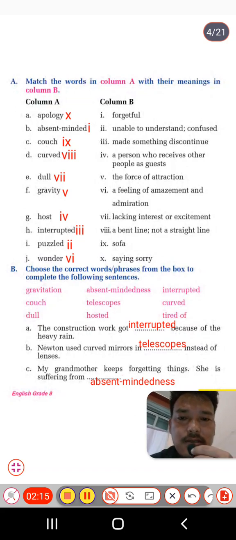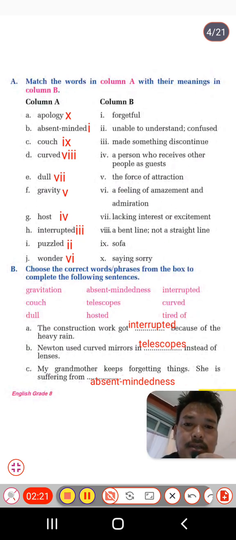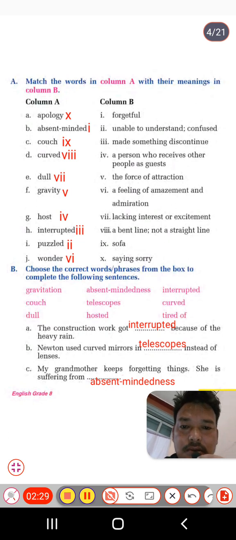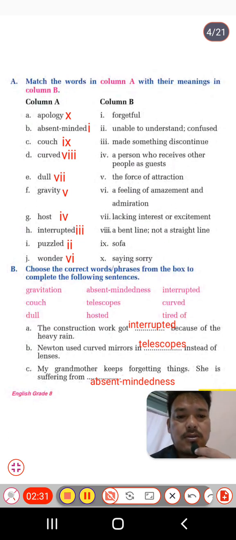So in the second exercise, students, we have to choose the correct word or phrase from the box and complete the following sentences. So here some words are given in pink color: gravitation, absent-mindedness, interrupted, couch, telescope, curve, dull, host, tired of. So all these are the words here, students, that we have to fill in the blanks.